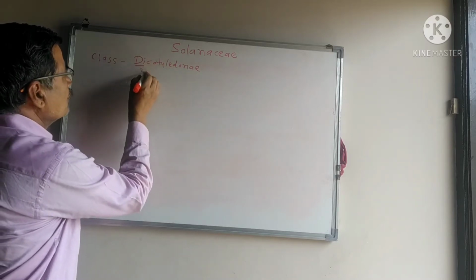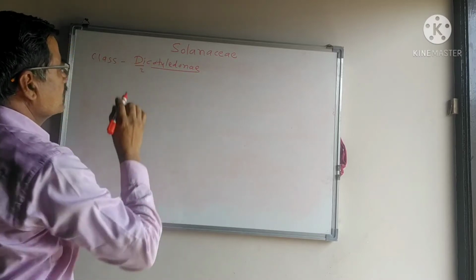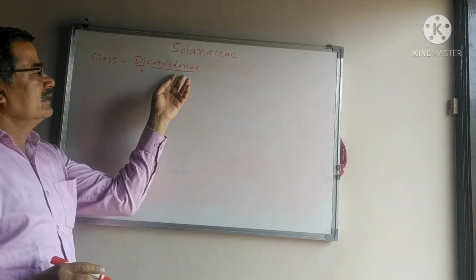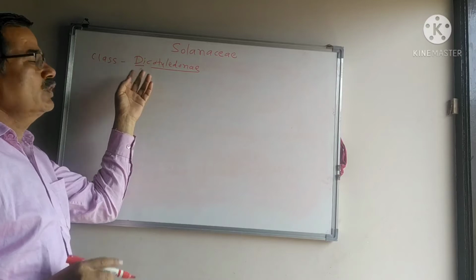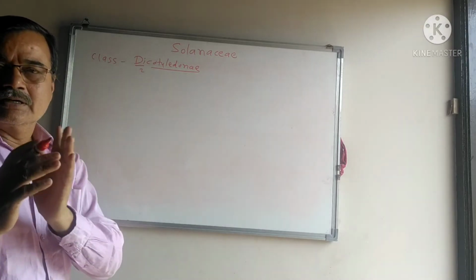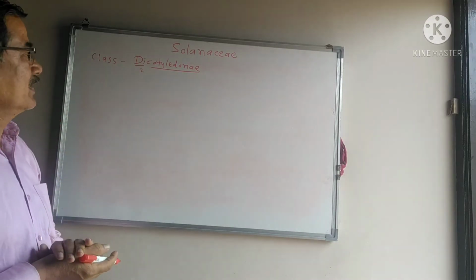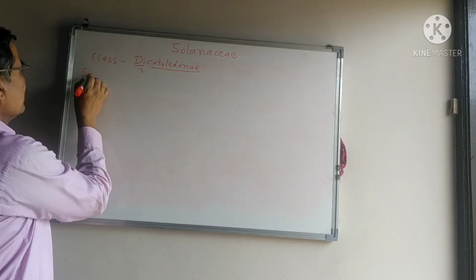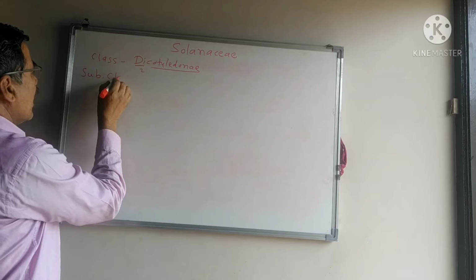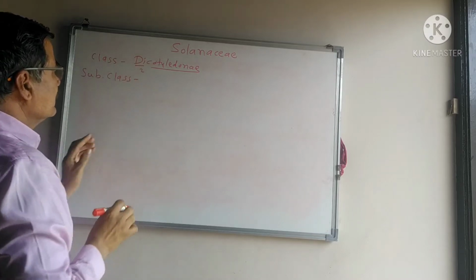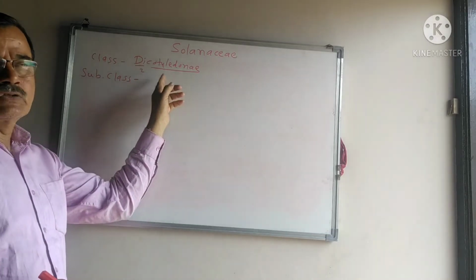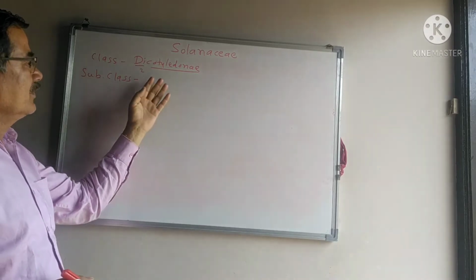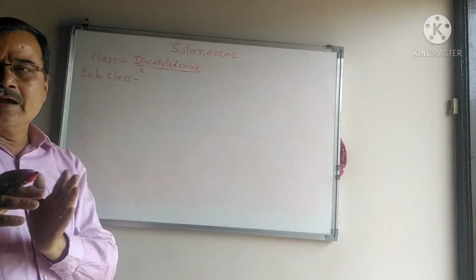Di means two, cotyledon means seed. Seed consists of two cotyledons, that is the dicotyledone. These dicotyledone is further divided into subclasses on the basis of presence or absence of petals, whether the petals are free or united.